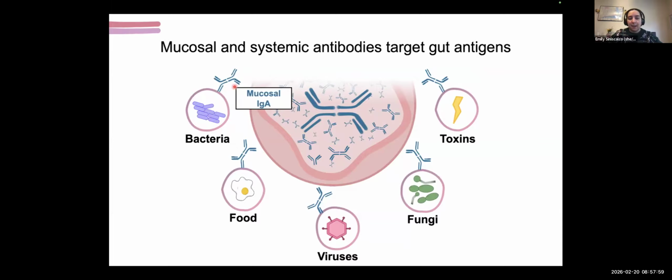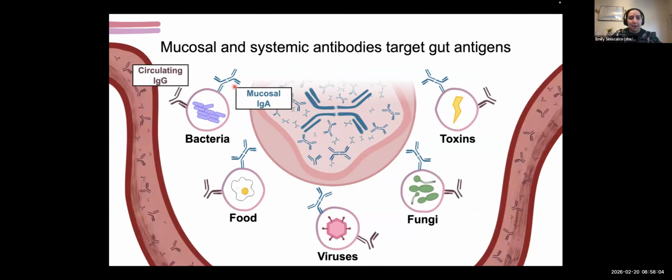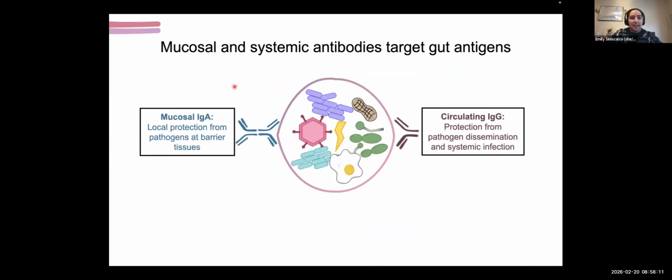However, all of these antigens that are targeted by IgA, that we commonly think of as mucosal antigens, are actually also targeted by circulating IgGs, which are sort of protecting the body on a different front. And so the way that we envision this is that mucosal IgA provides local protection at barrier tissues, but if that barrier is breached, you do want to have a functioning immune system on sort of the back burner to protect you from systemic pathogen dissemination, or even if the organism is not pathogenic, just preventing it from existing in spaces where it would do harm, even if it's beneficial in the gut.